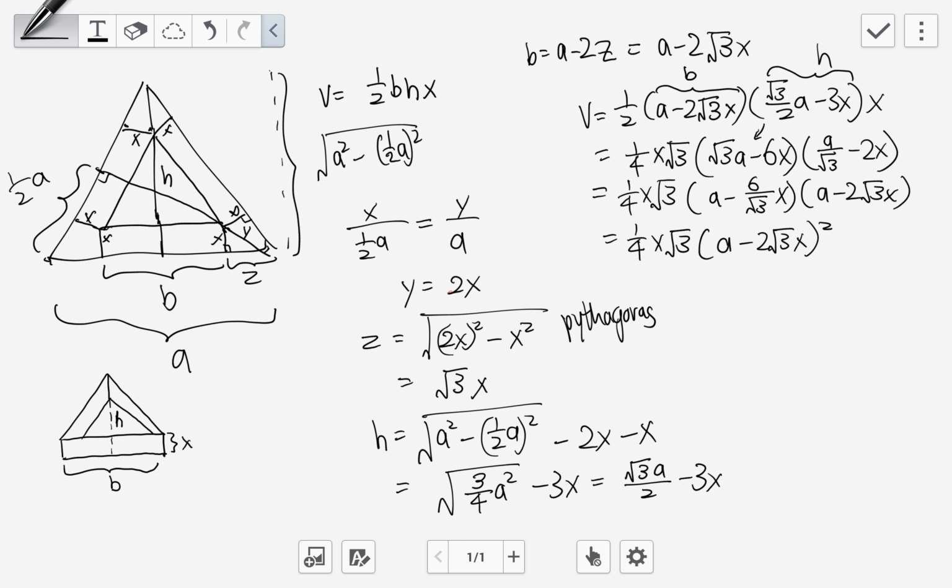Okay, now how do I get from this step to this step? I realized actually this term is just a minus 6 over root 3x. This term is just a minus 6 root 3 over 3x. So therefore it's a minus 2 root 3x, right? So a minus 2 root 3x times a minus 2 root 3x will give me a minus 2 root 3x squared. And then I got to this final form.